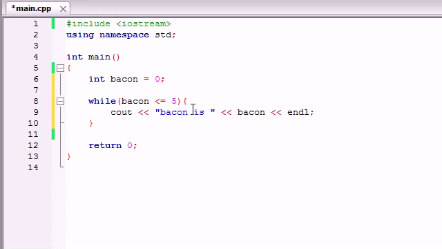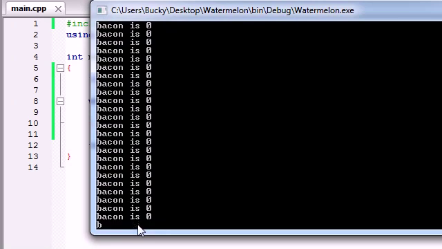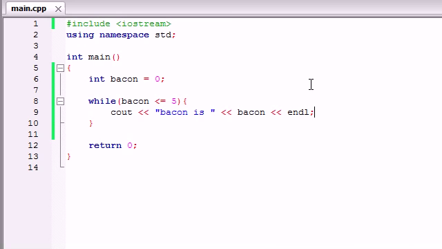So now, if you were to go ahead and run this, you would see: bacon is 0, bacon is 0, bacon is 0, and you can see that it keeps printing it out over and over. By now, it probably printed it out like 20,000 times. So you're saying, alright, that's kind of useful, I guess, but wouldn't it be more useful if this loop would end? For example, if we only wanted to run it 20 times, how would we go about doing that?